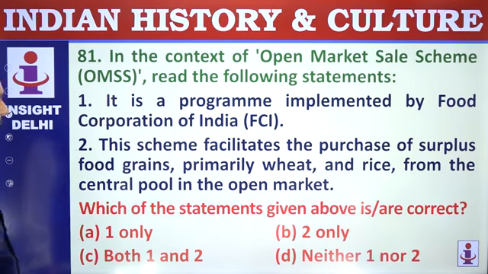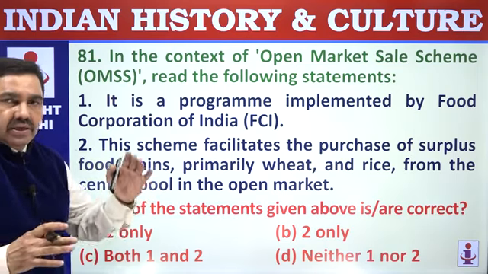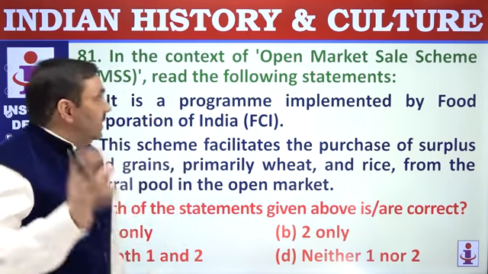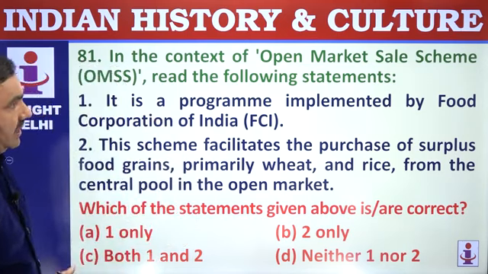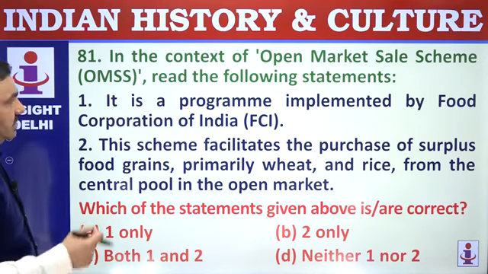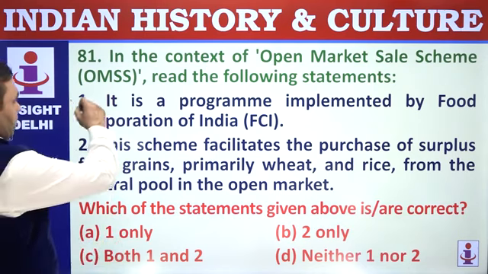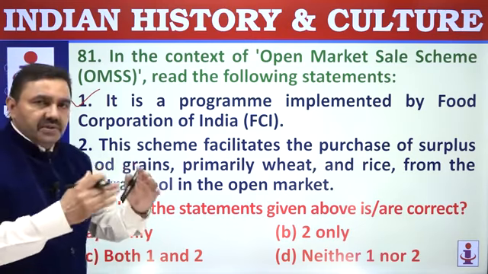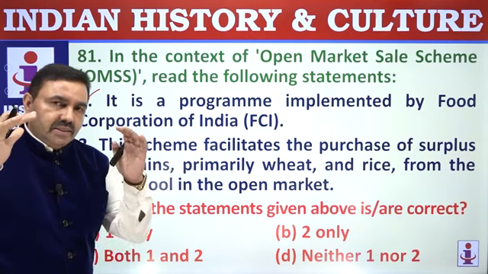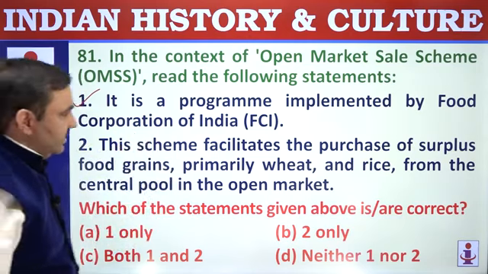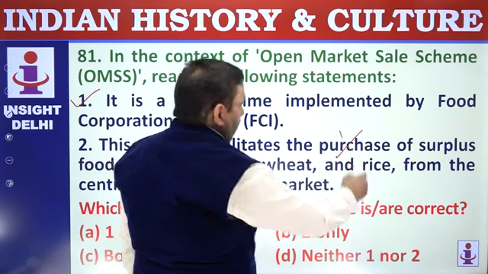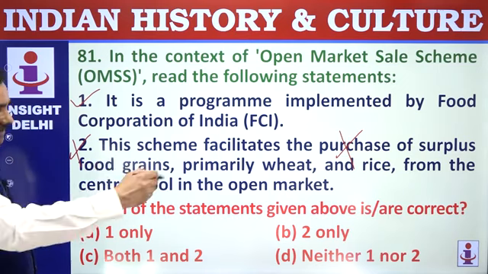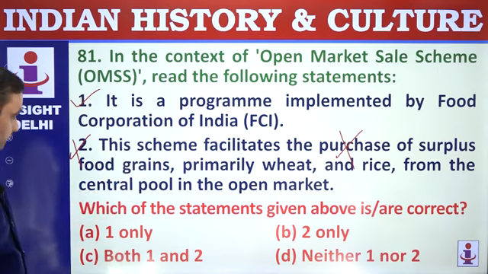81. Now questions are of current developments. So history, art, culture questions are done now. Questions are coming from the topics of current issues. In the context of open market sale scheme, read the following statements. It's a program implemented by FCI, that's correct, for sale of food grains during crisis or whenever there is excess food grain. FCI is going to sell into open market to keep the prices stable. This scheme facilitates the purchase, not purchase, sale of surplus food grains, primarily wheat. So that is wrong here. This is going to sale so that market has stable prices. Only one.